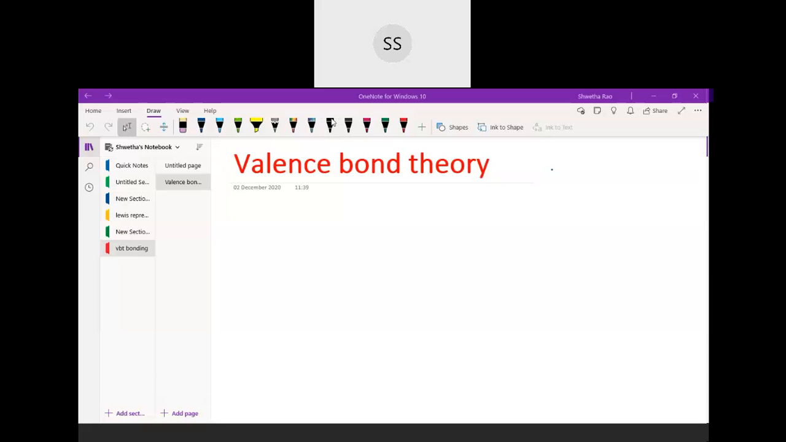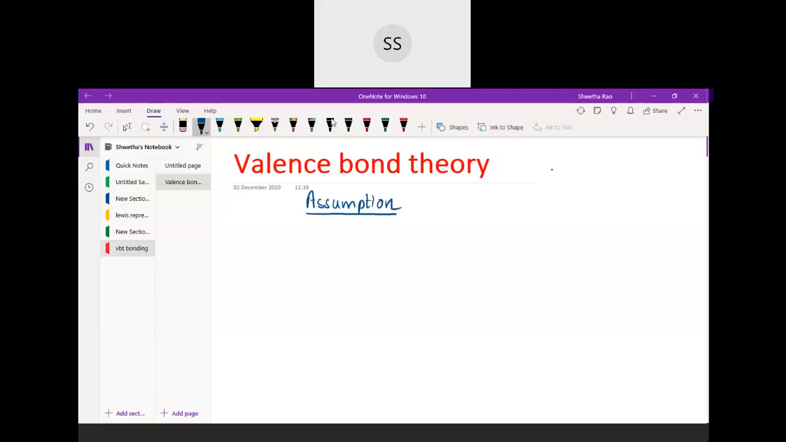Valence bond theory, which we are going to learn, explains the bonding in the coordination compound. To start with, there are certain assumptions which are given by the valence bond theory. Let me explain those assumptions to you. You can listen to this, and then based on the assumptions, we have to work out the bonding of the coordination compound.